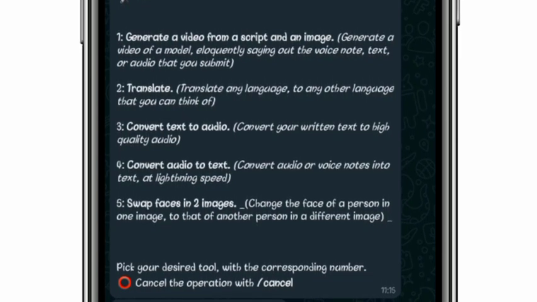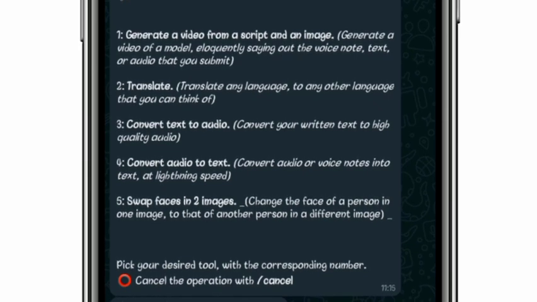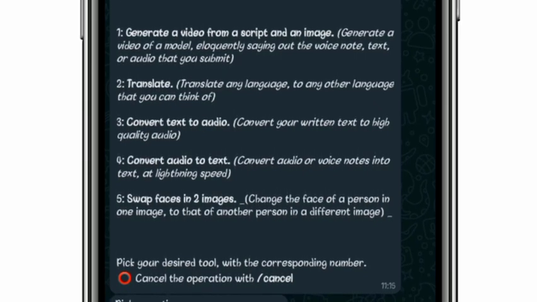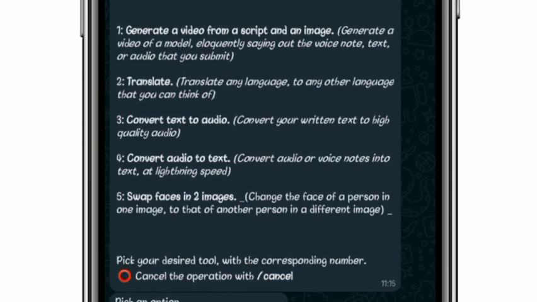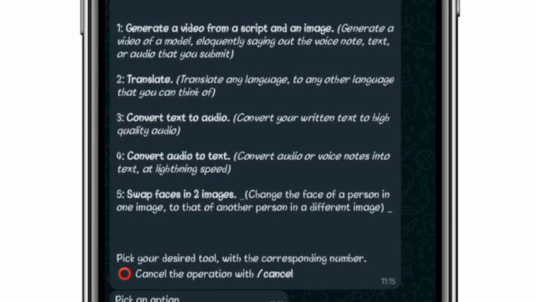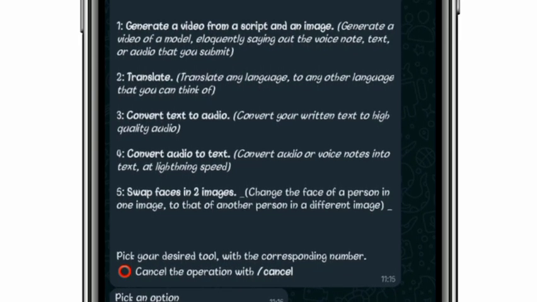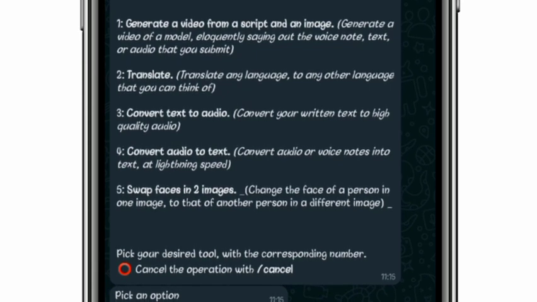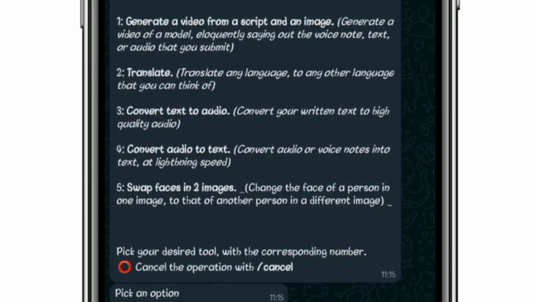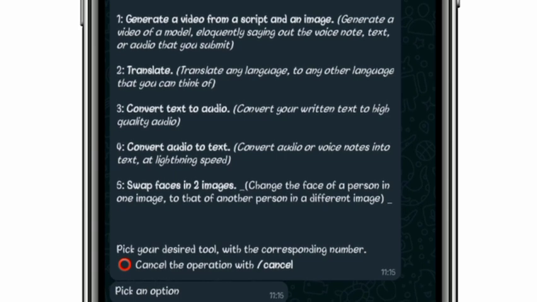The second one is translate. You can translate any language to any other language that you can think of. So Bbot allows you to translate messages, just like using Google Translate. So you can bring your messages here to translate using Bbot.